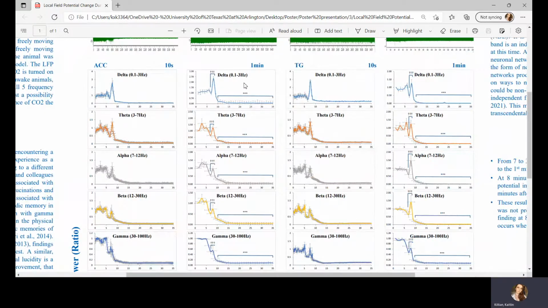As indicated by the 3 asterisks seen here, we found that from 7 minutes to 35 minutes in all regions, the power in all 5 frequency bands is significantly lower than the first minute. As indicated by the 3 crosses, we also found that in this group, there's a surge at 8 minutes when compared to 7 minutes. These results suggest the possibility that it takes longer to euthanize a rat that was not previously under the influence of isoflurane on the same day. The surge at 8 minutes could show the time at which NDE likely occurs near death.